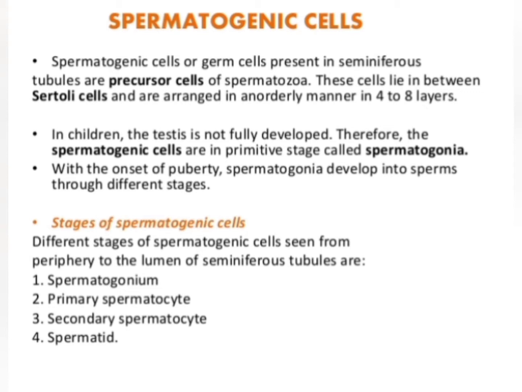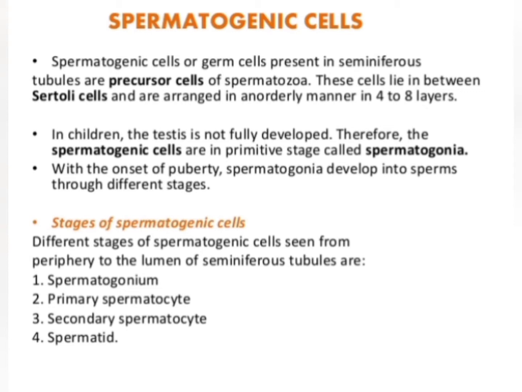In the childhood stage, the testis is not fully developed, so these spermatogenic cells will be present in a primitive stage. When they are in the primitive stage, these cells are called spermatogonia. And as puberty starts, these spermatogonia develop into sperms through different stages.